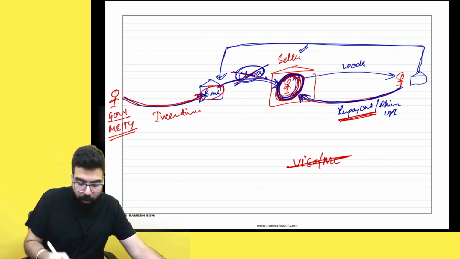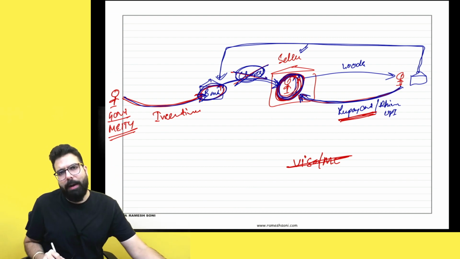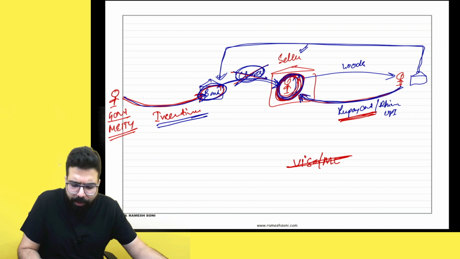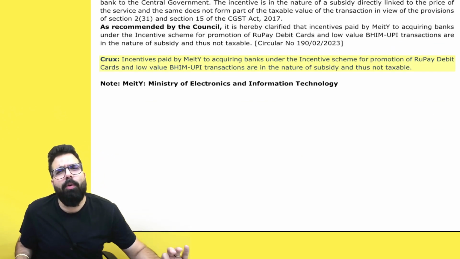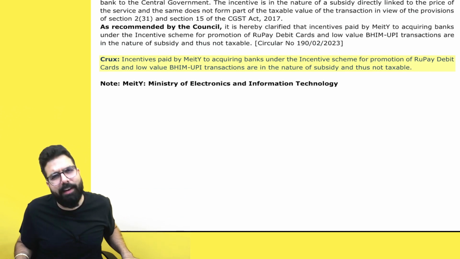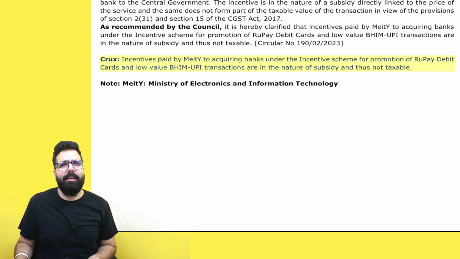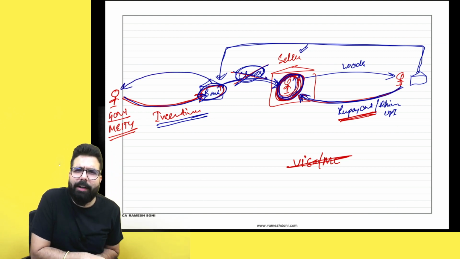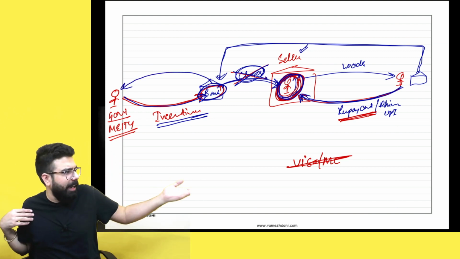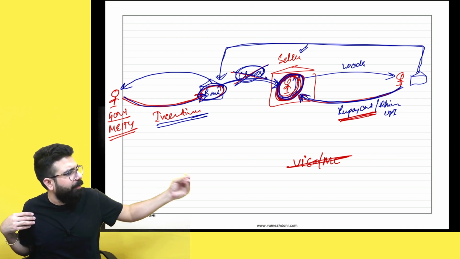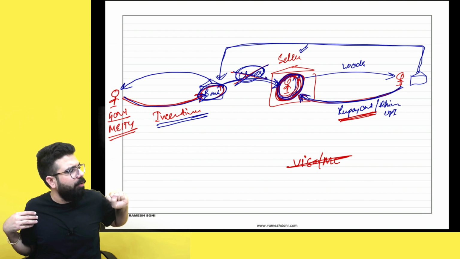So in this scenario, the banks asked the government whether GST will come on these incentives. So government told, hey, it is very simple over here. Any amount paid by the government, Baba, if government has given you subsidy, is it ever consideration? So here the simple clarification came that, sir, banks are providing the services. What is the service the bank is providing to the government? A bank is not collecting any money from any customer. Bank is not collecting any money from the seller for using the RuPay card.